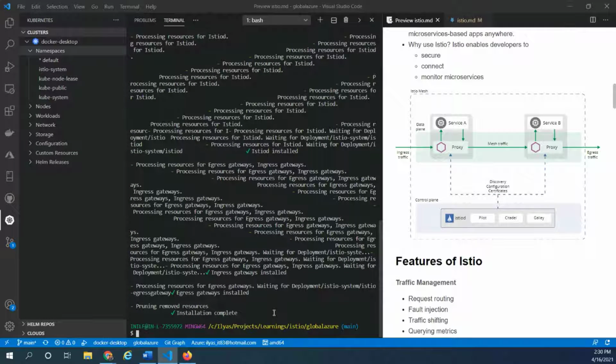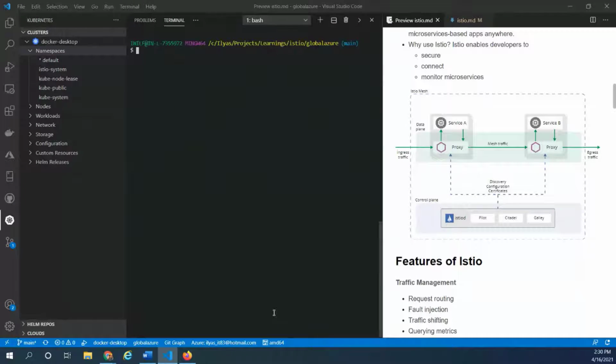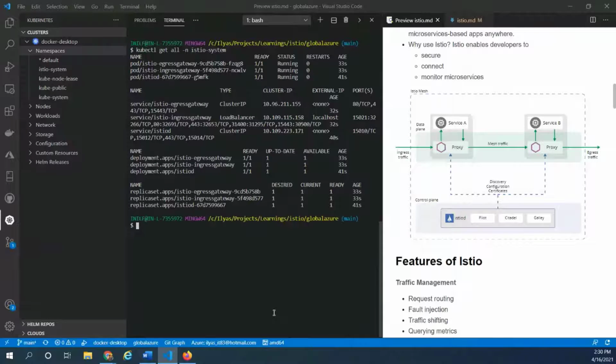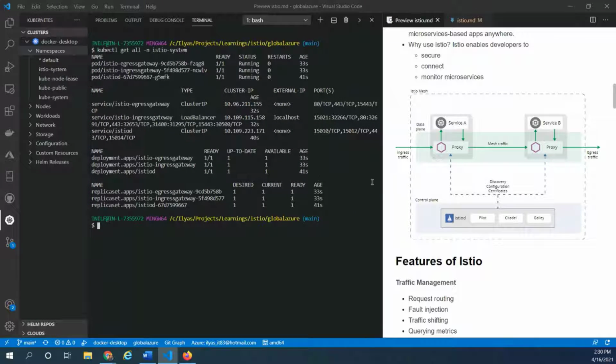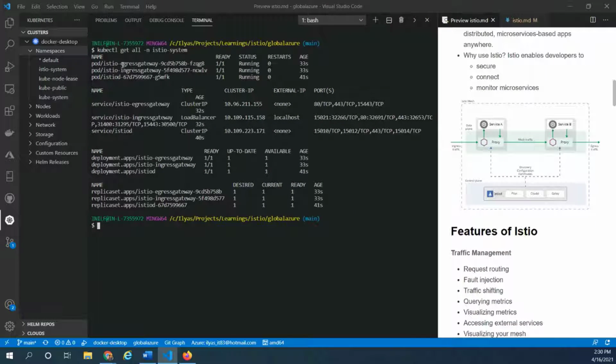Now let's say clear, and let's say kubectl get all, and the namespace of istio-system. We will see all the components that Istio has installed for us, right? For example, here we have egress, the one that we talked about here, right?